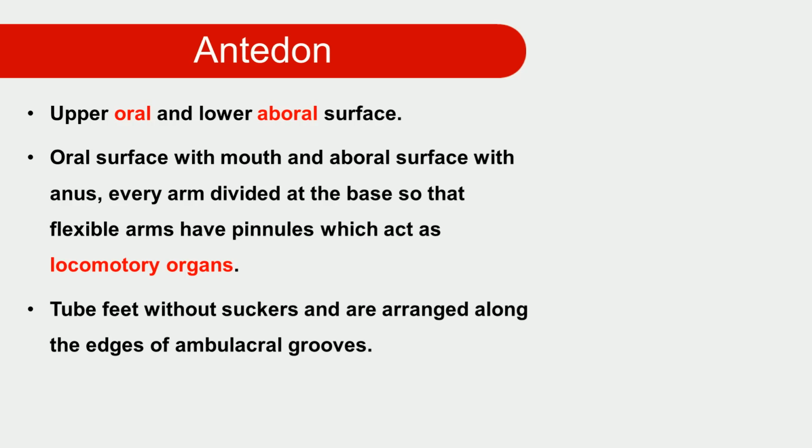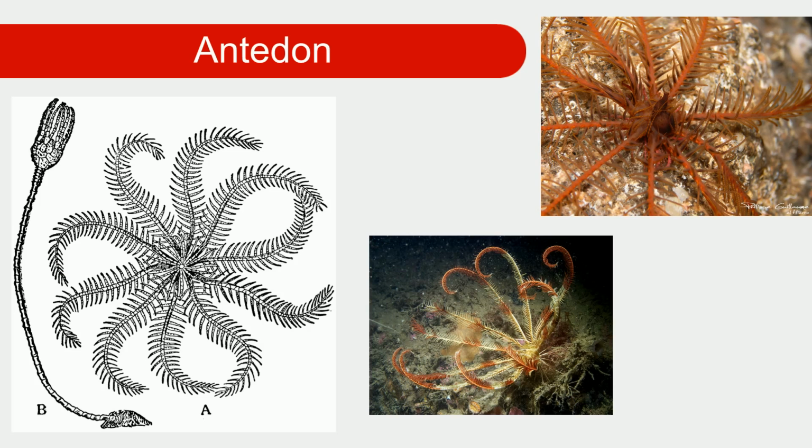The oral surface consists of the mouth, and the aboral surface bears the anus. Every arm is divided at the base, so it is flexible, and the arms have pinnules. These flexible arms with pinnules act as locomotive organs. It has tube feet without suckers, arranged along the edges of the ambulacral grooves, and these tube feet help in catching prey or food.